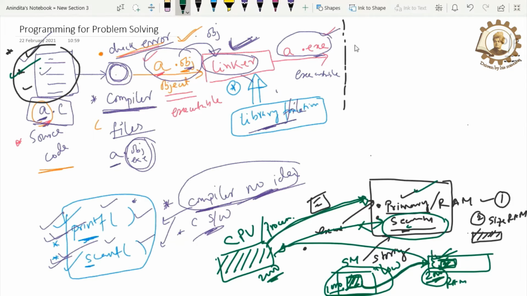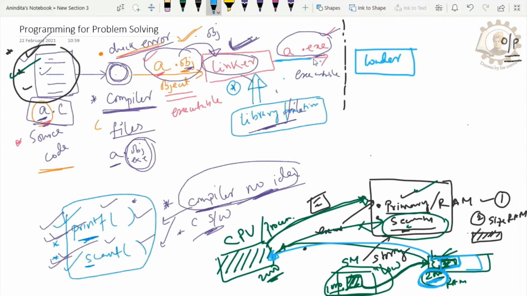So after research, I need another person who will help me with that. And that person is known as the loader. So basically, what does the loader do? The loader will load the starting address of my source code in the RAM to the CPU. So the loader will load this starting address to the CPU, and then the CPU will start executing.